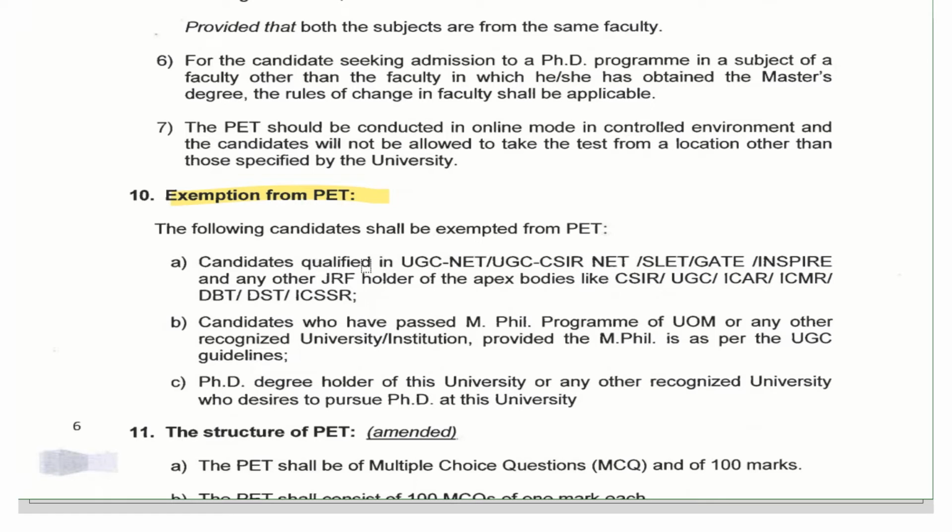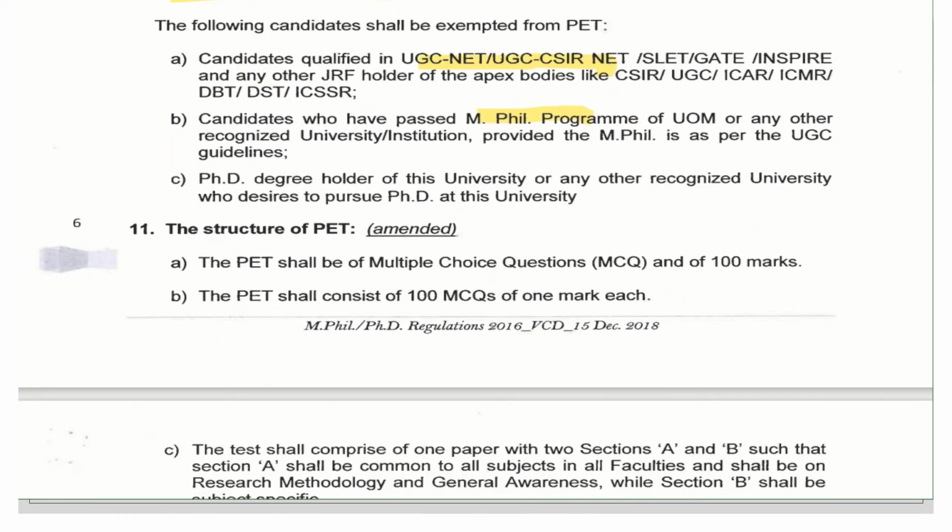The candidates who have qualified UGC NET or have that kind of degree are going to be exempted here. Or those who have the MPhil degree are also going to be exempted. So what is the structure of this PhD entrance examination?